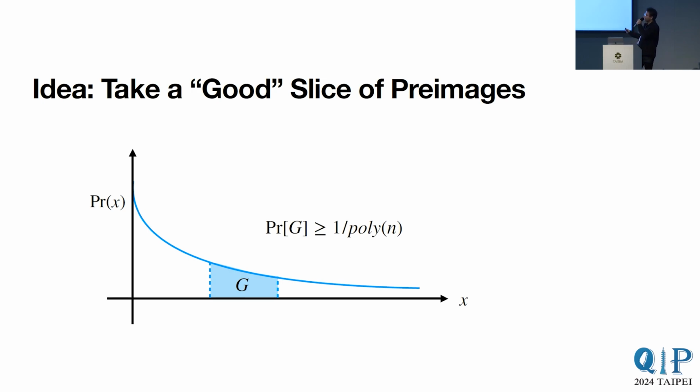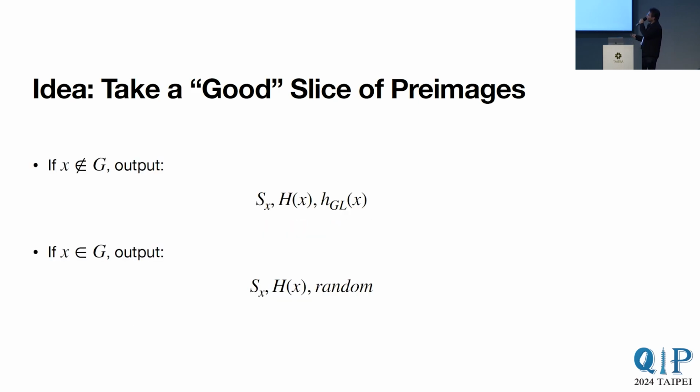Now, in this particular setting, we have something of a way out, which is that any distribution, even one that is very far from flat, will have some noticeable subset over which the distribution is pretty close to flat. We call this subset a good slice, or the good subset. And the idea is, in our second distribution, instead of always appending a random bit,